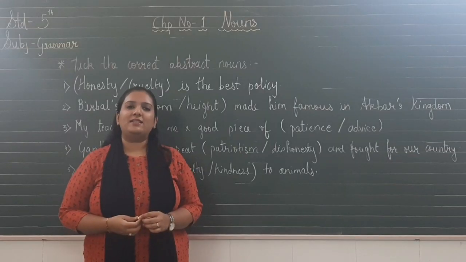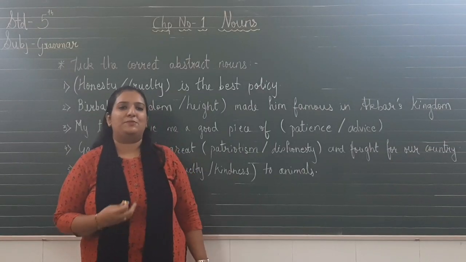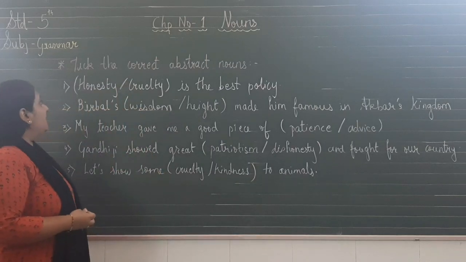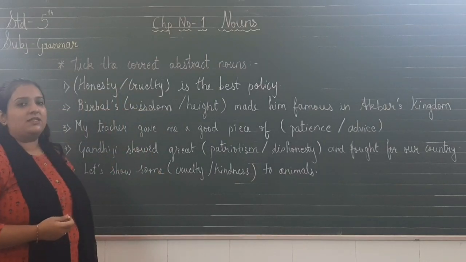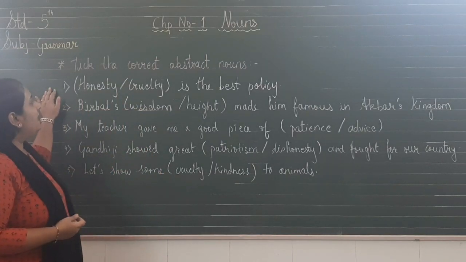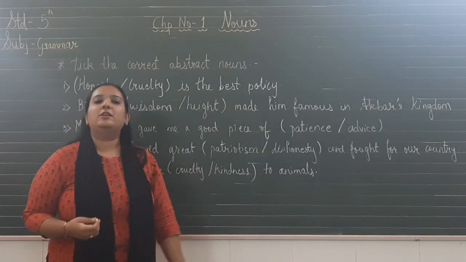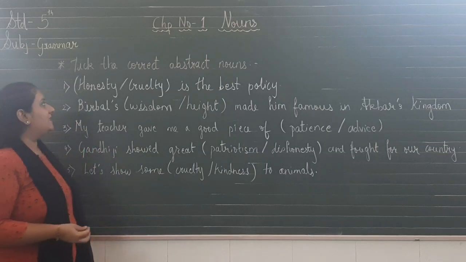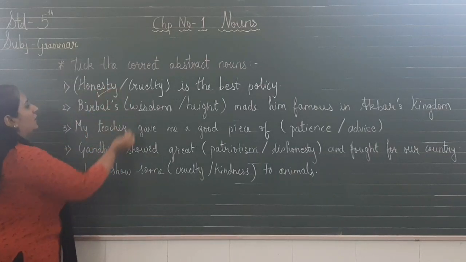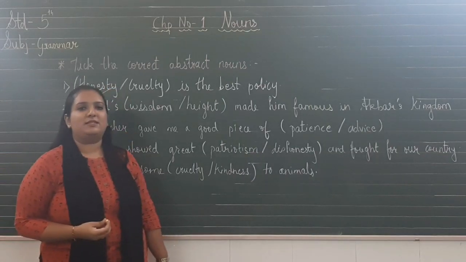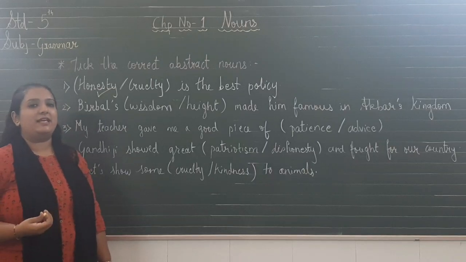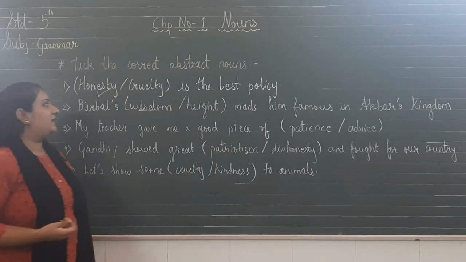Okay students, now let us have a look at the exercise of abstract nouns. It is saying tick the correct abstract nouns. Let us have a look at the first one. Honesty, cruelty is the best policy. What do you think? What is the correct answer? The correct answer is honesty. Honesty is the best policy. Can we feel honesty? Yes, we cannot touch or see it.